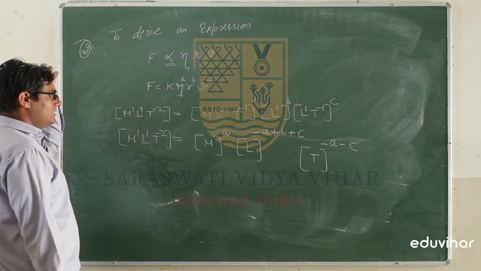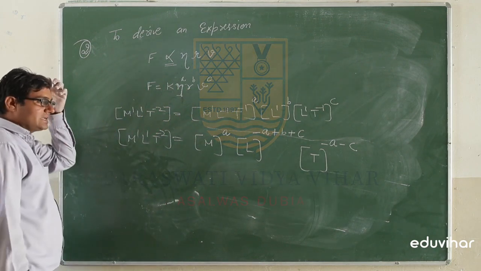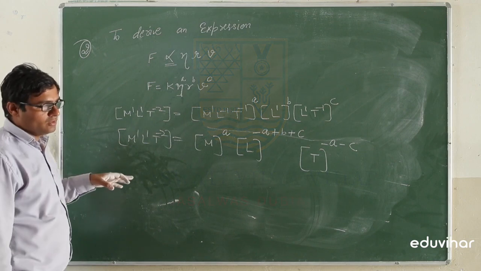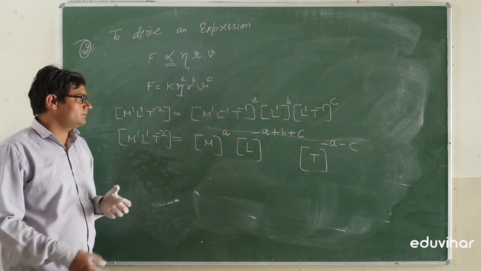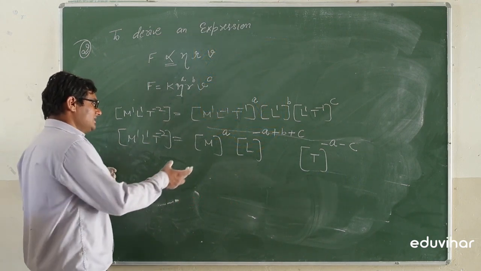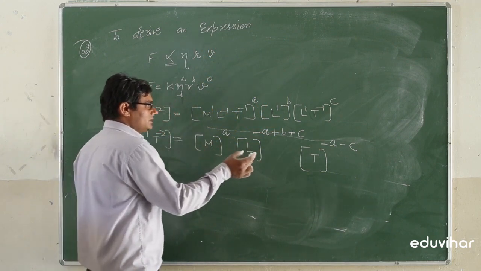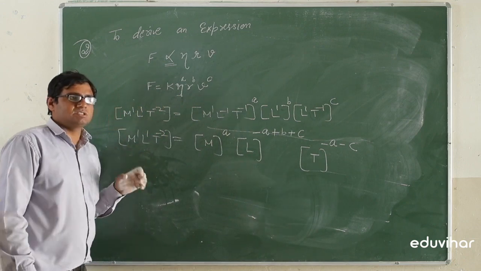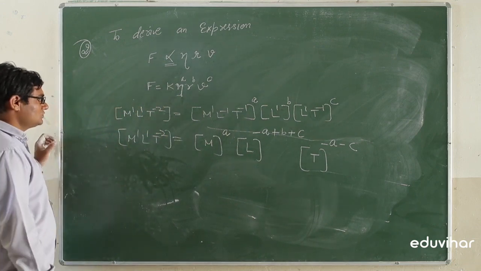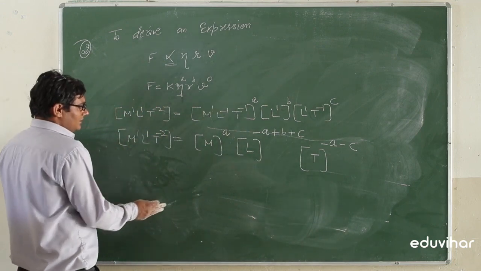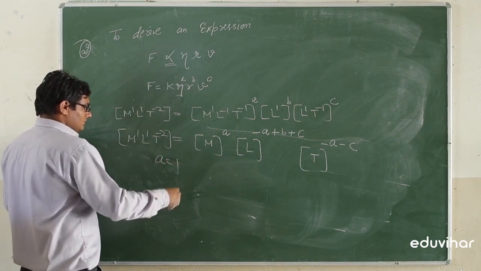Now comparing the powers on both sides according to the principle of homogeneity. Comparing the power of the mass with the mass, the power of the length with the length, the power of the time with the time. So the mass having the power a is equal to 1.